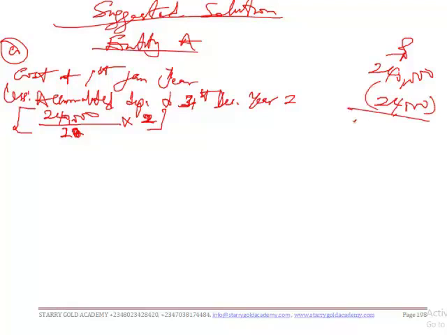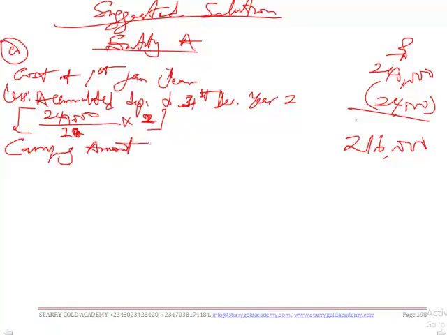So this we have what? We have a balance of 216,000. So this is what? This is our carrying amount at the end of year 2.